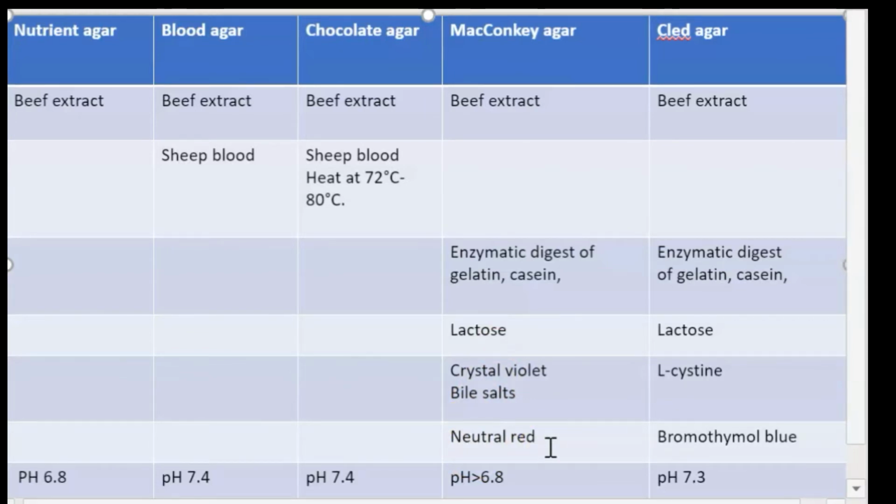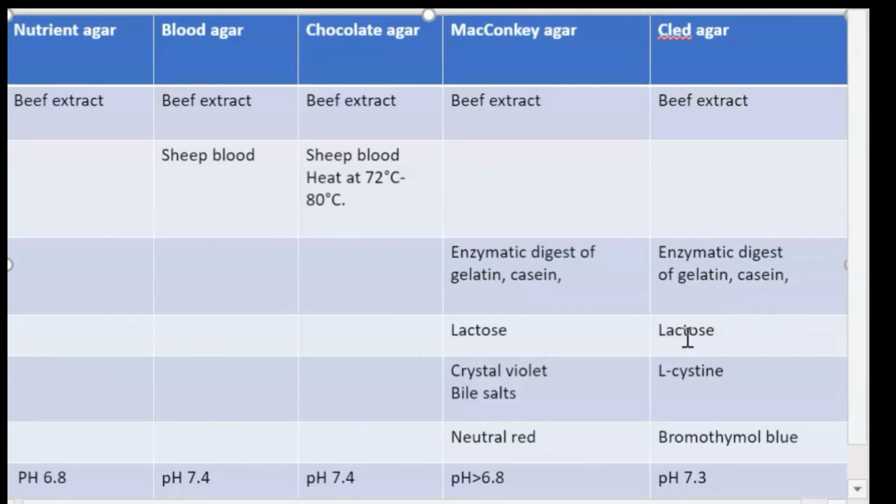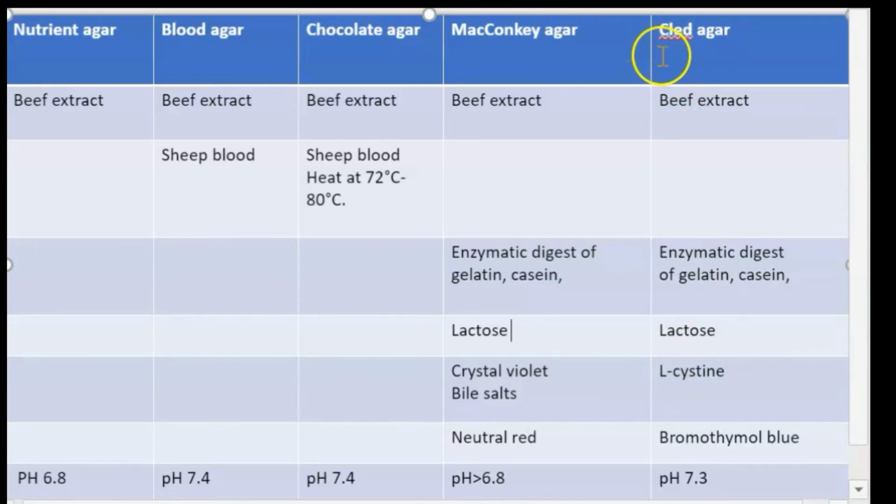In both, lactose is added. You can remember it in an easy way that lactose and cysteine are the ingredients of CLED agar, as the name of the agar is cysteine lactose electrolyte deficient.